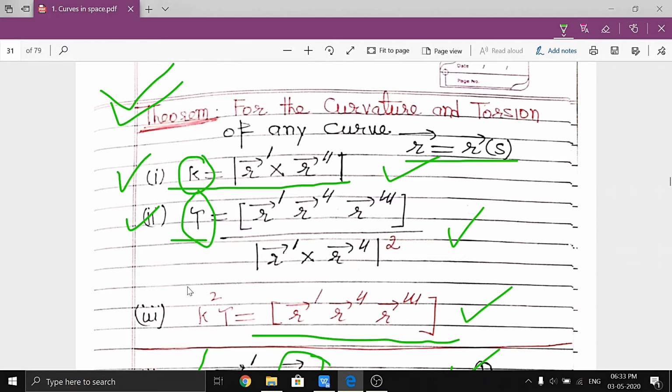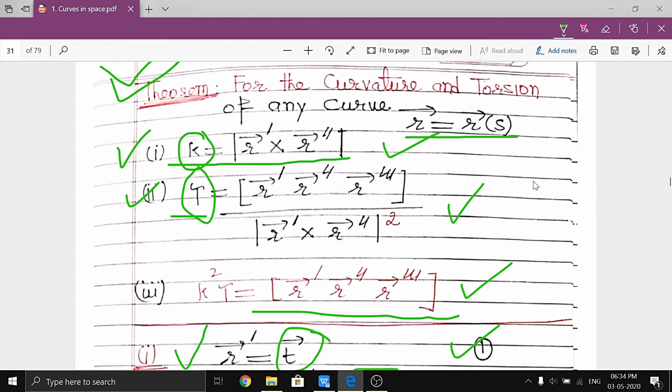So remember these three relations, and also this theorem is connected to the previous one. If our purpose is to prove the curve is a plane curve, just show this scalar triple product is 0. If we want to prove that the curve is a straight line, then show that curvature kappa is equal to 0, or this cross product is equal to 0, its magnitude is equal to 0.